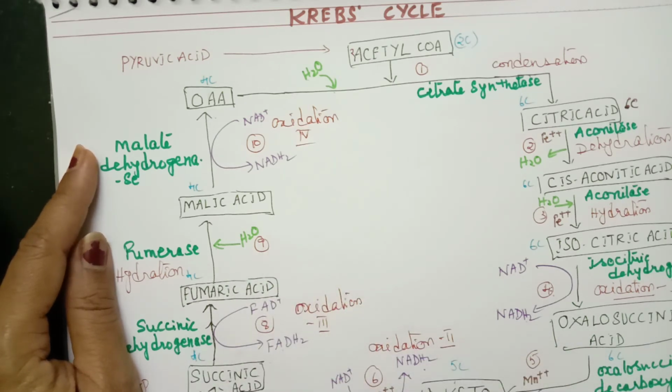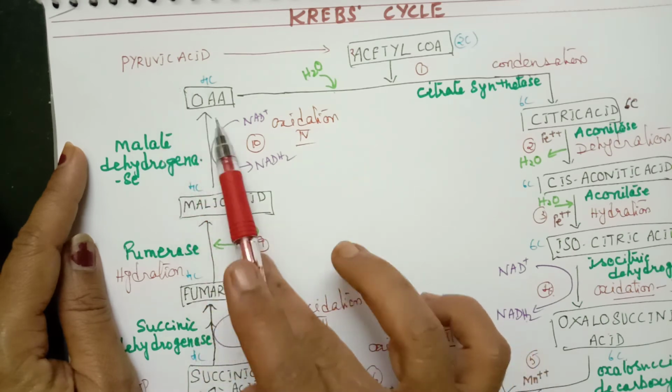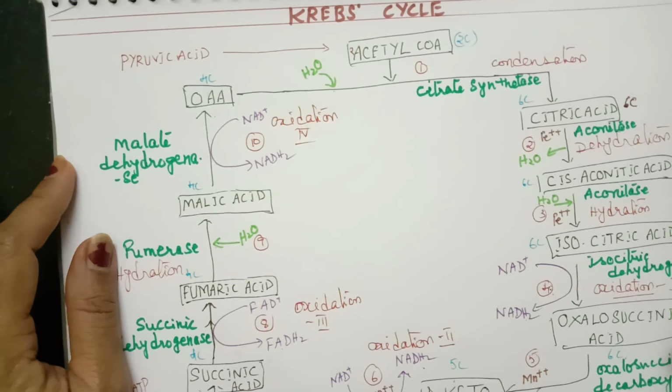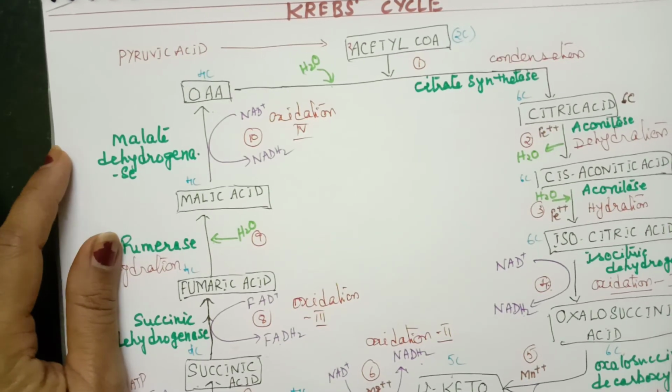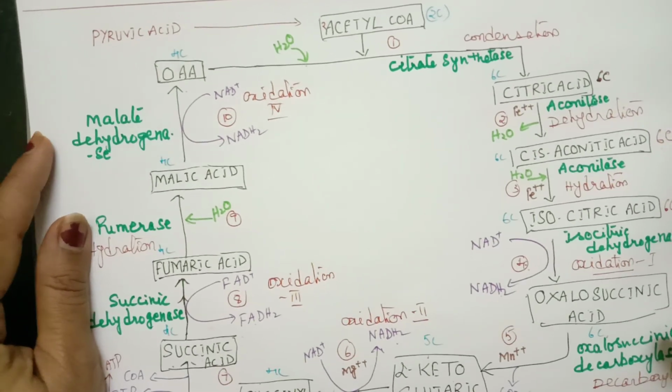Very important for you is to remember each and every reaction, the name of the reaction and the name of the enzymes. And what are the carbon atoms present? As I told you, from citric acid to oxalosuccinic acid, all are 6 carbon. Only alpha ketoglutaric acid is 5 carbon. From succinyl coenzyme A onwards up to oxaloacetic acid, all are 4-carbon compounds. So this is how we can represent the complete Krebs cycle. When you learn it, you can split into reactions and write.